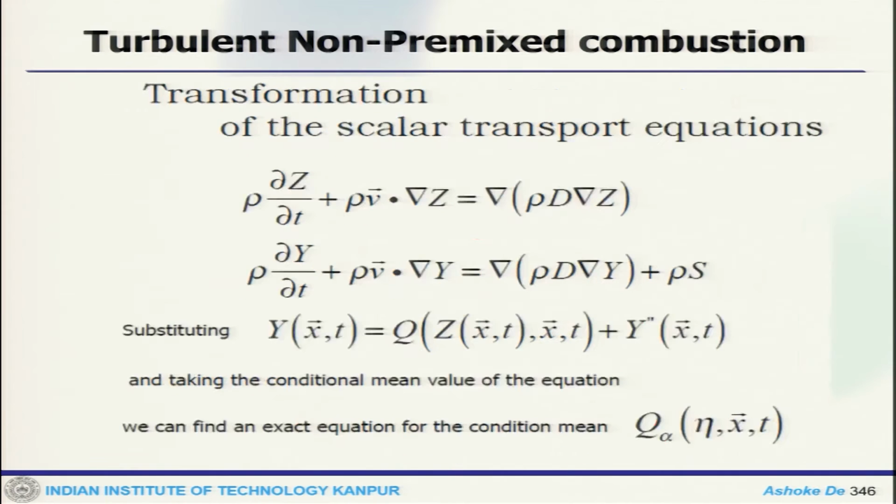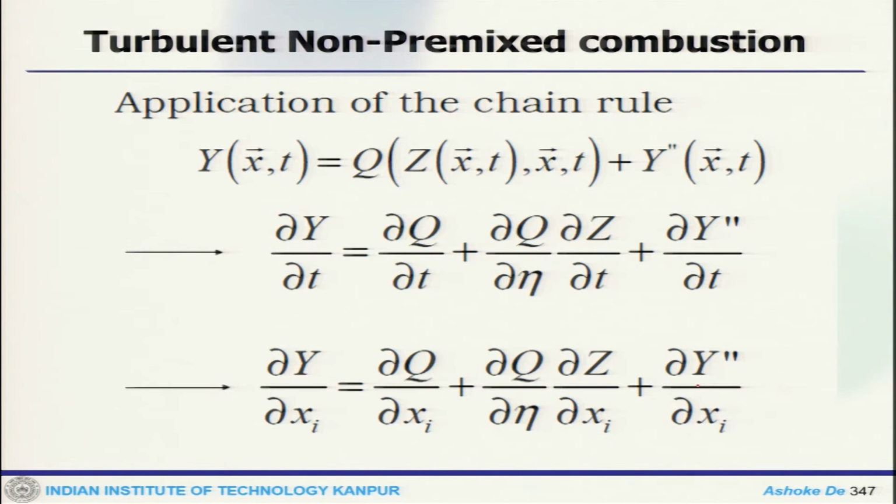Now, we will transform the scalar transport equation. So, this is on mixture fraction, and this is mass fraction. Substituting Y = Q + Y'' and taking the conditional mean, we find an exact equation for the conditional mean Q_α.